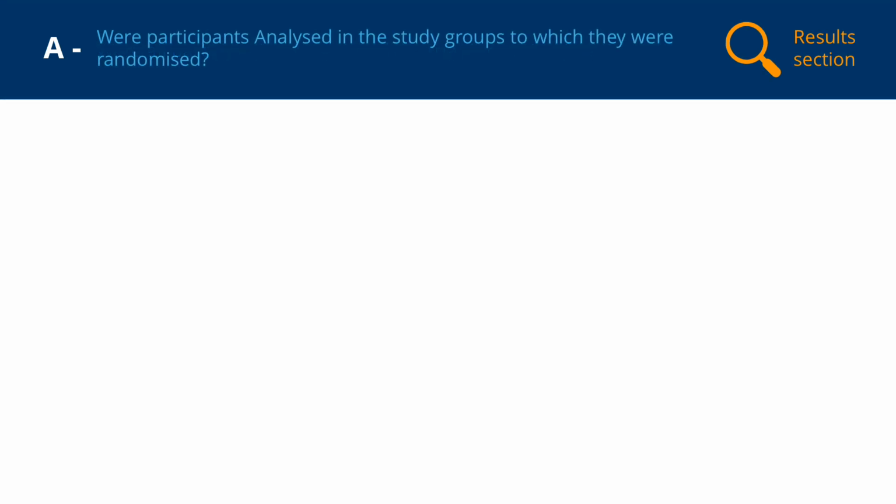To answer this item on the RAMBO checklist, we need to find out whether all participants randomised were analysed and whether they were analysed in the groups to which they were randomised. When this occurs, it's known as an intention to treat analysis, and it preserves the benefits of randomisation. The first requirement of an intention to treat analysis is that participants are analysed in the groups to which they were initially randomised, regardless of whether they cross over to another study group during the trial.